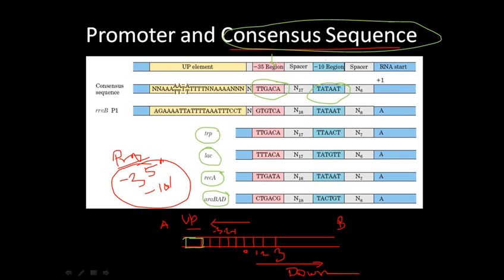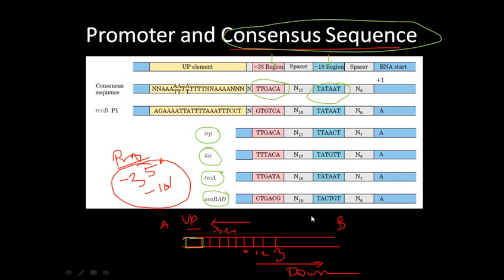So one is in the -35 region, and the other is the -10 region, and we have some spacers. Spacer means some nucleotide sequences which are different from each other, but we have a little bit of similarity in these two regions. This is actually telling us that in evolutionary history those polymerases were designed from the same organism. So we have a common ancestor where we have this RNA polymerase, and that polymerase is evolving like the same, and it reads all those different variations of organisms like the same.